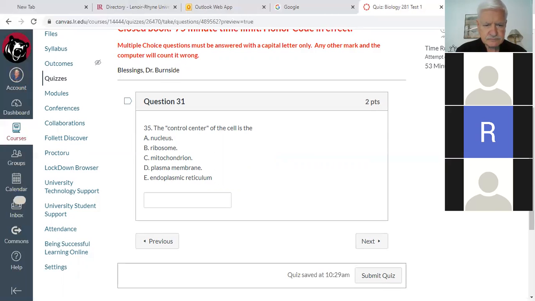Would that one be A? It would be A. Why does it say 35? It says question 31 and 35. I don't know why it says that. I'll correct that. That'll be confusing. Okay, so that is correct though. The control center is the nucleus.